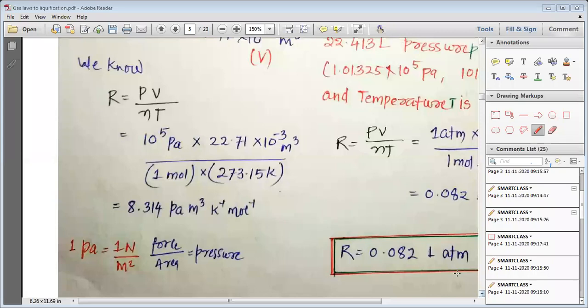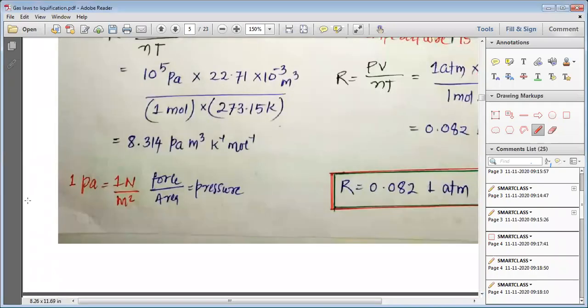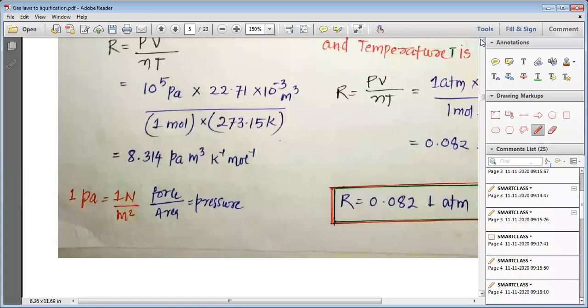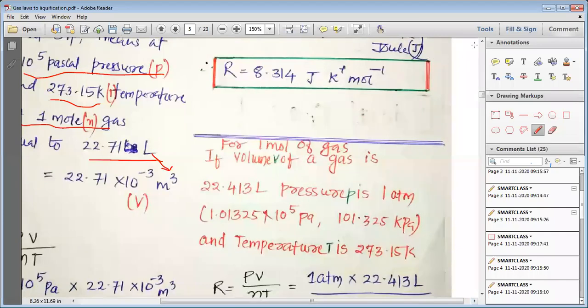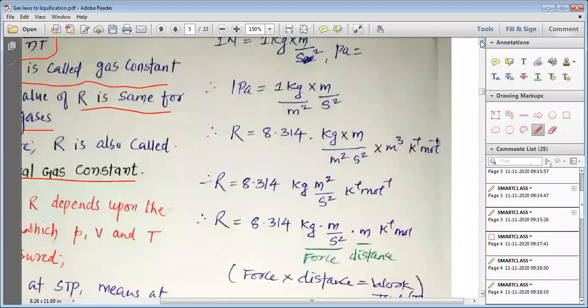Now, my dear students, we are already aware that 1 Pascal is equal to 1 Newton per meter square. This 1 Newton per meter square is the force per unit area, and that is what is known as pressure. So this is how we can understand the Pascal. Now let us try to convert this unit.